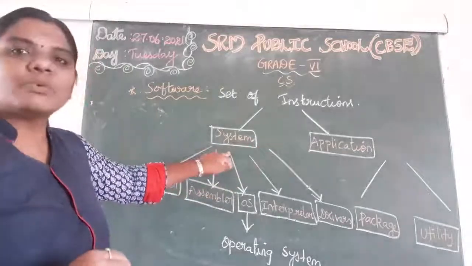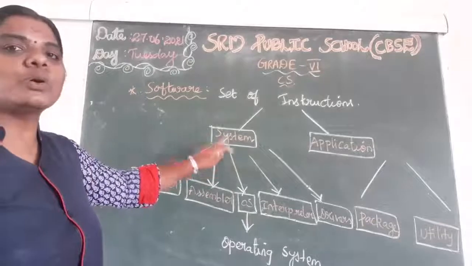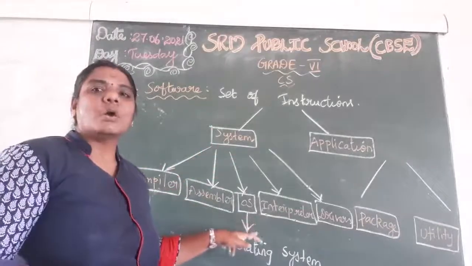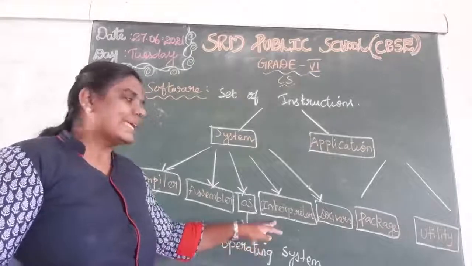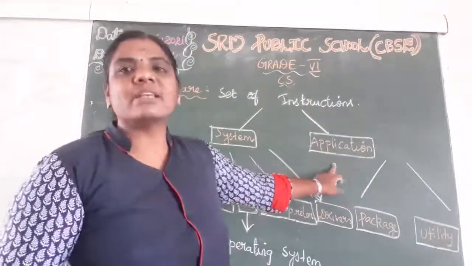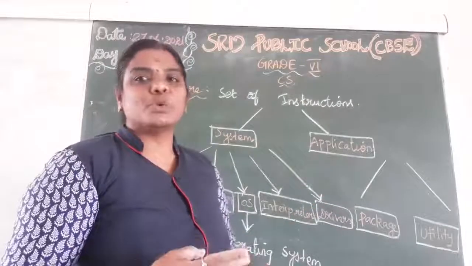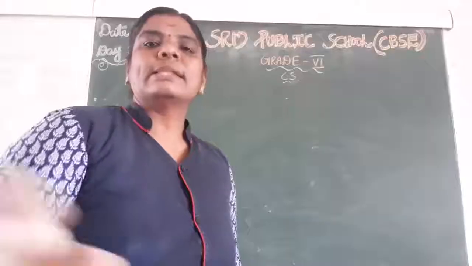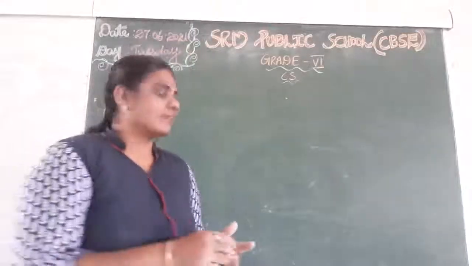The system software is also classified into 5 types: compiler, assembler, OS operating system, interpreter and drivers. The application software is also classified into 2 types: package and utility. The next one, computer languages.